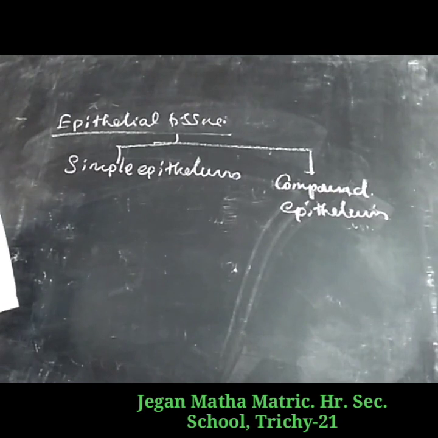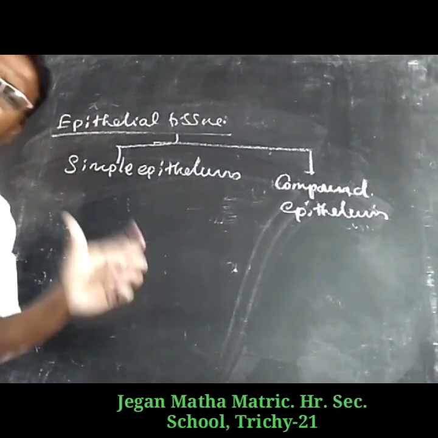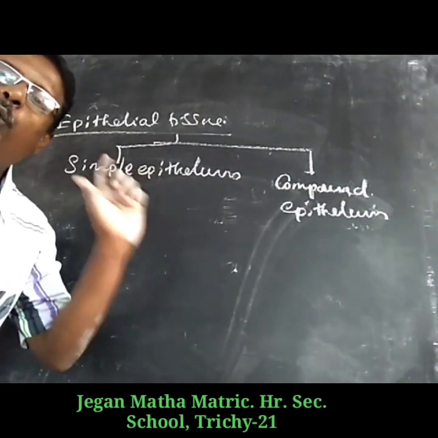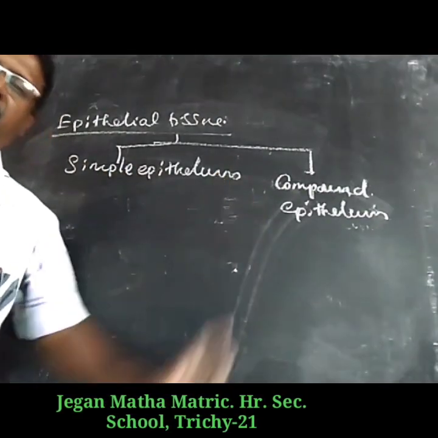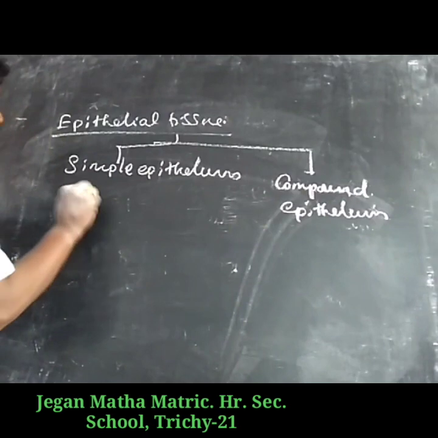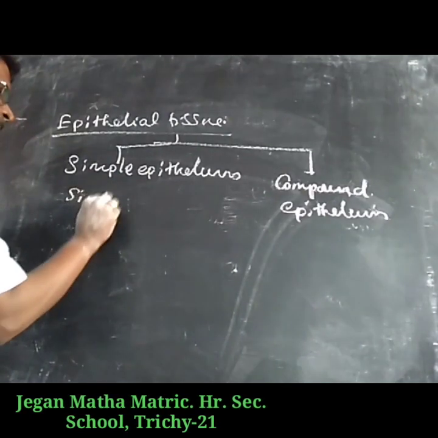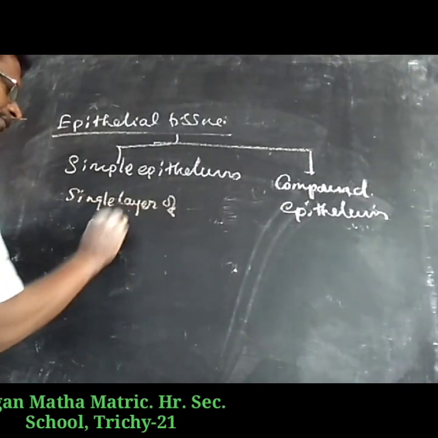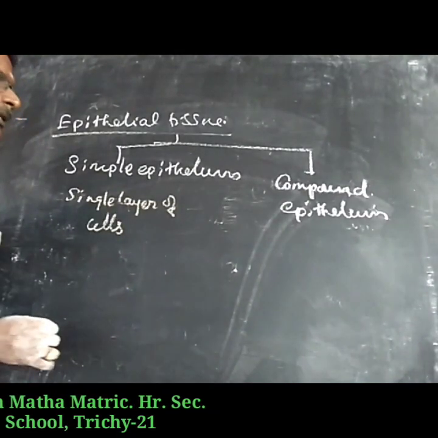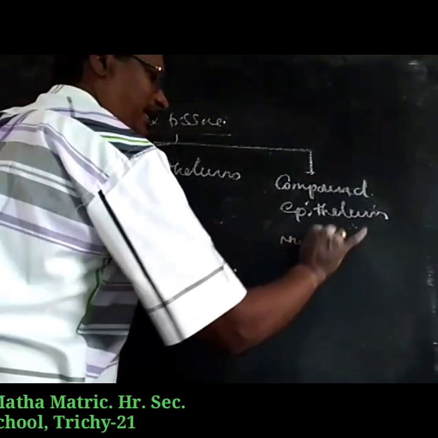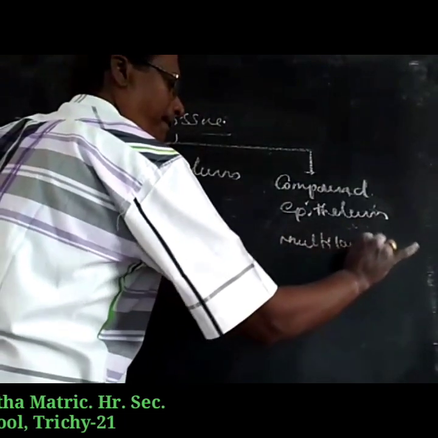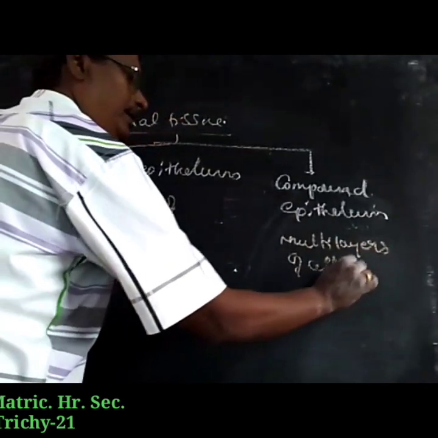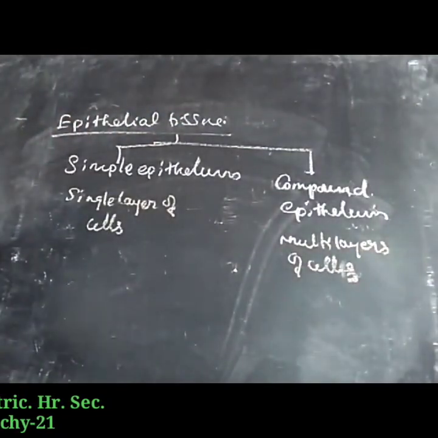What is the meaning of simple epithelium? It is made up of a single row of cells, a single layer of cells. Here, in compound epithelium, they have multiple layers of cells.